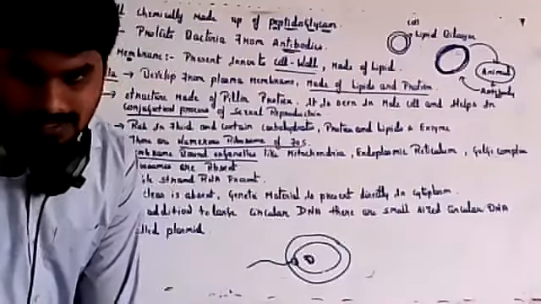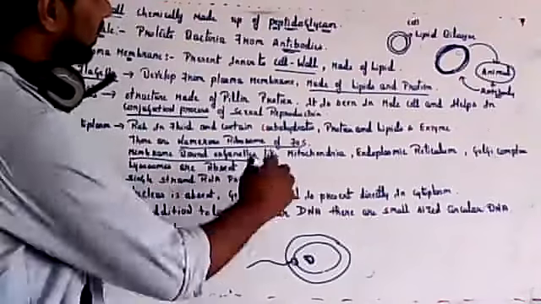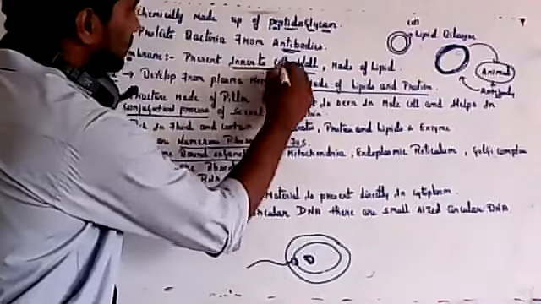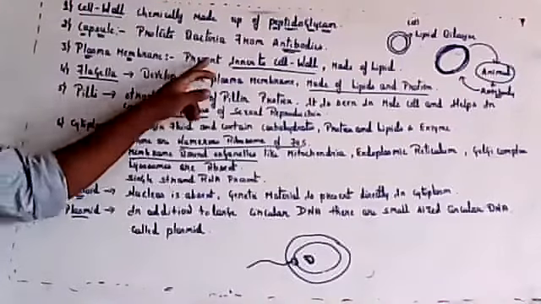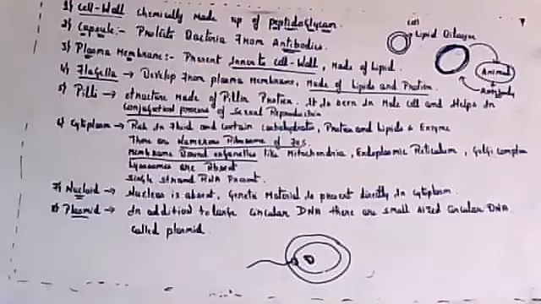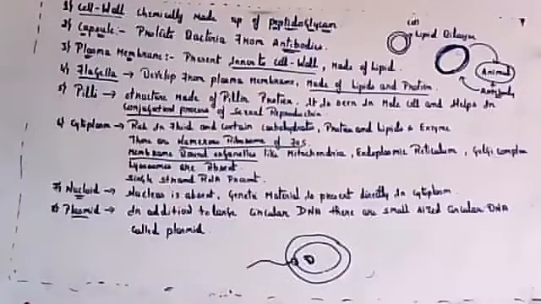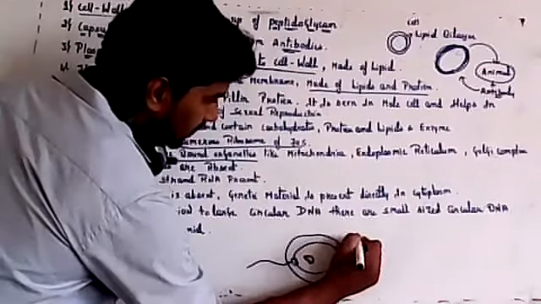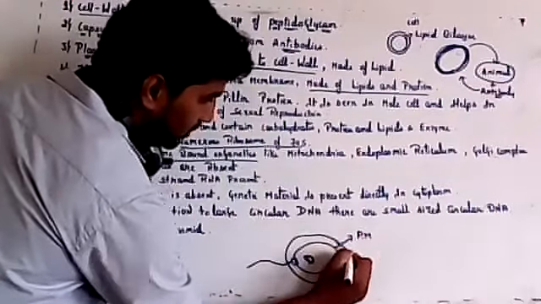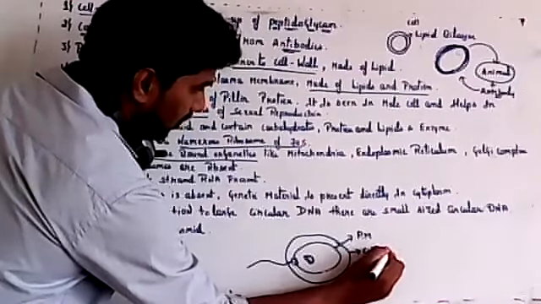The plasma membrane is present inner to the cell wall, and it is made up of lipid. Then next, flagella develop from the plasma membrane. The inside layer is the plasma membrane, PM, and the outer layer is the cell wall.